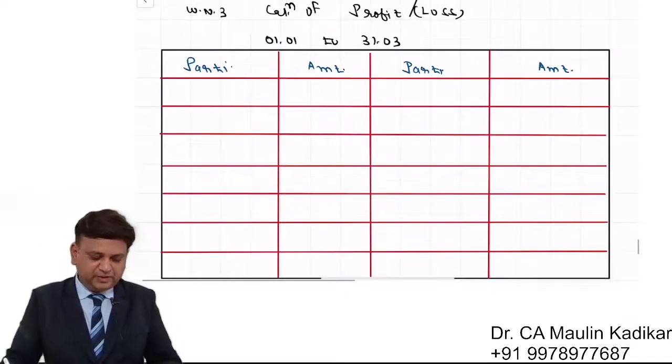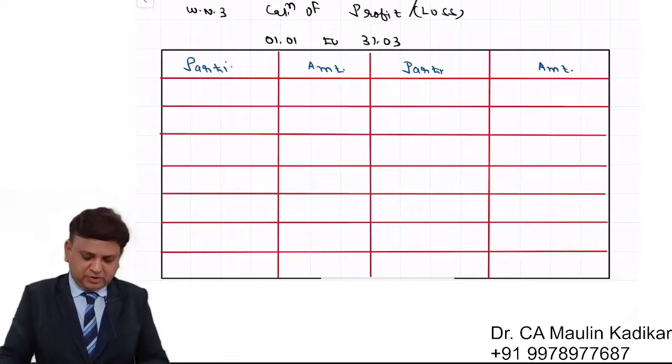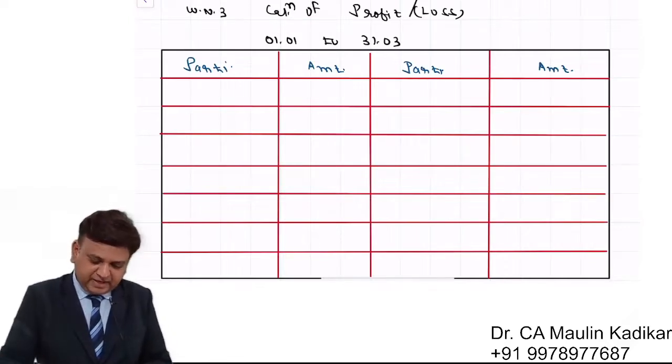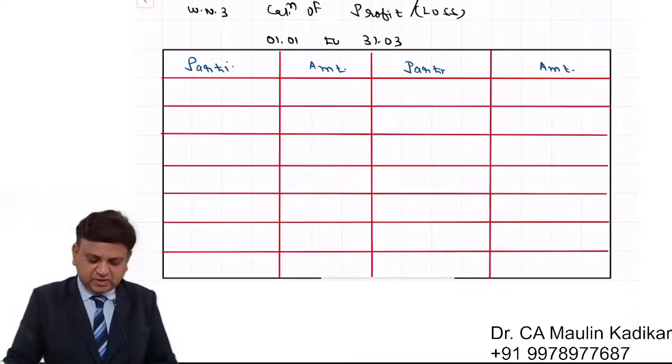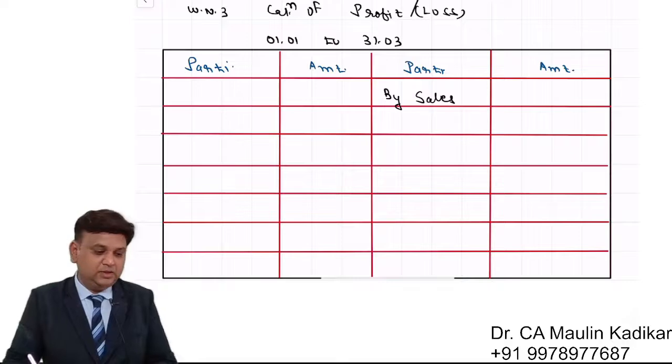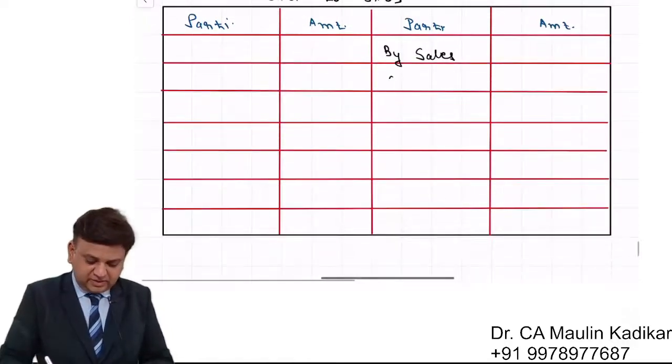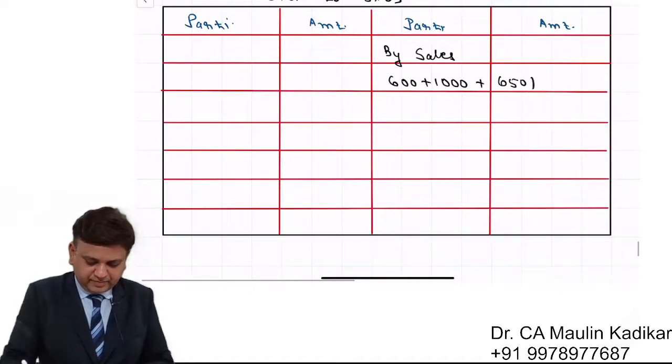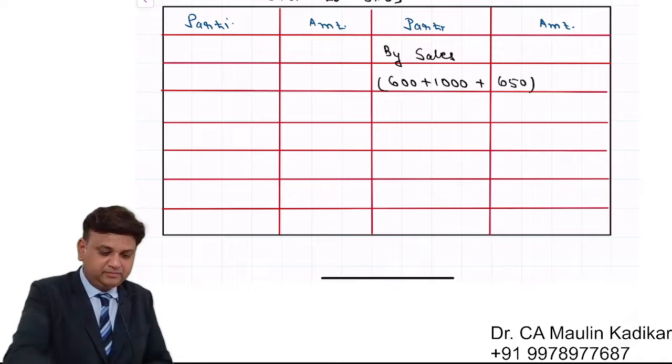So friends, for the purpose of the preparation of the profit and loss, I request you to write down the answer along with me. On the credit side, by sales. Sales of the January month is 600, February month is 1000, and March month is 650.